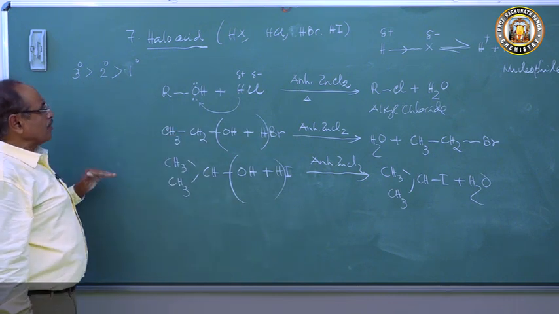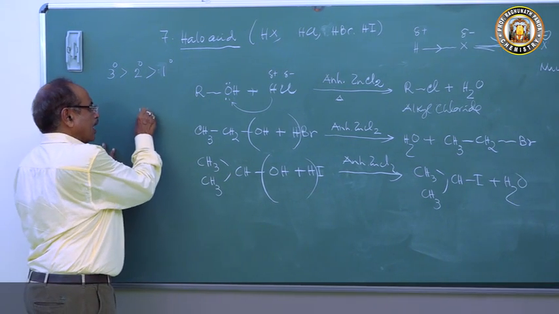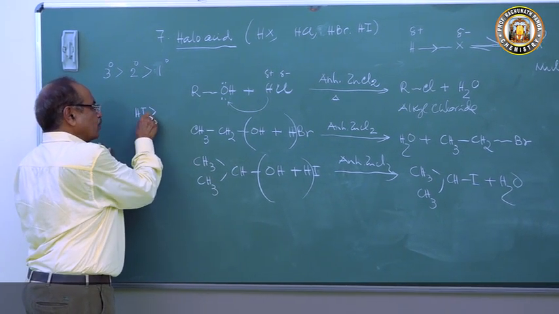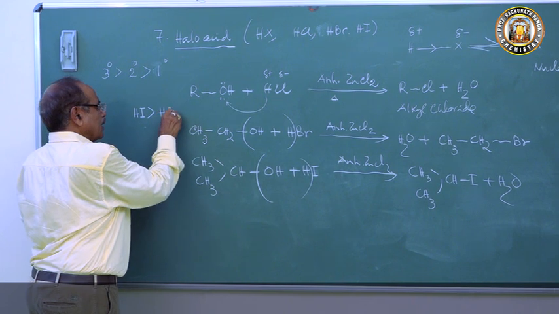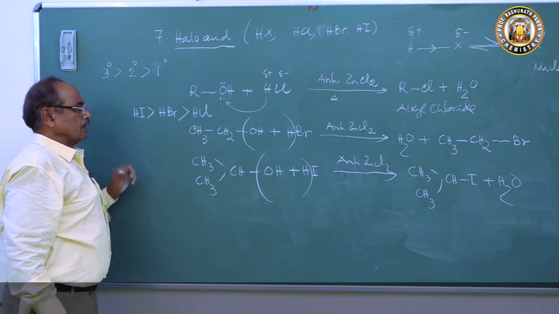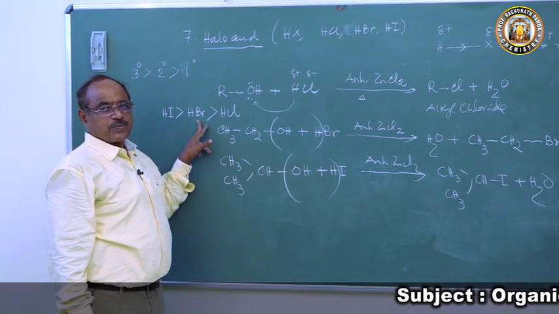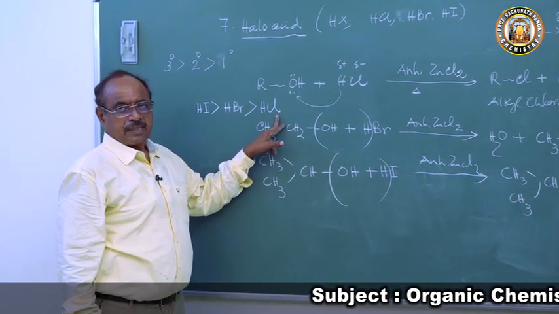And if you come to the order of reactivity of halo acids, HI, hydrogen iodide, is more reactive than HBr, which is more reactive than HCl. The order of reactivity of halo acids is HI, then HBr, then HCl.